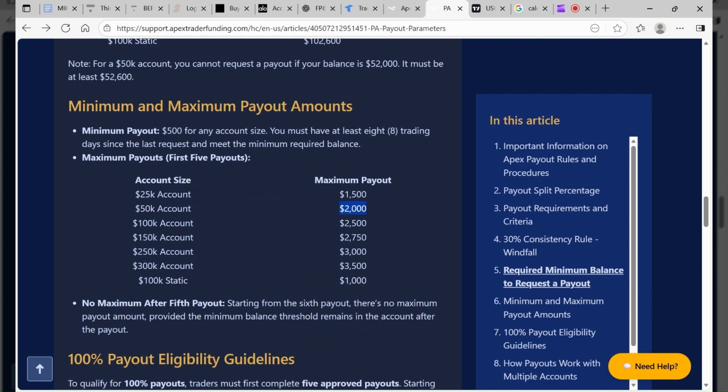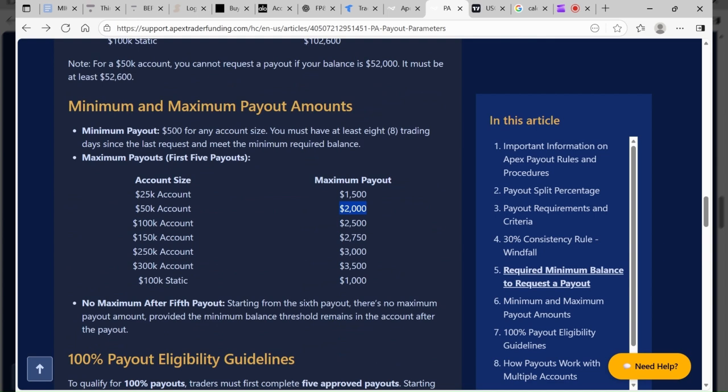So for a 50K account, you can take out $2,000 per account every 8 days. There's about 2 to 3 sets of 8 trading days in a month, if that makes sense. So we're talking about 8 trading days. That's a week and a half, right? You have about 2 to 3 of those in a month. So for a 150K account, you're able to take about $4,000 to $6,000 per month.